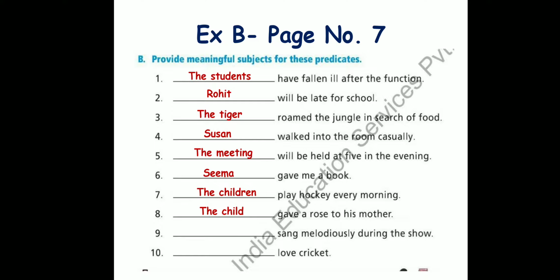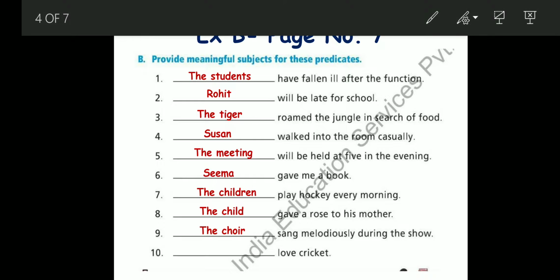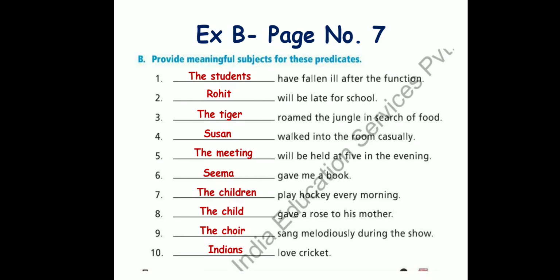Dash sang melodiously during the show. The choir sang melodiously. So choir means a group of singers singing together. The choir sang melodiously during the show. You can write the singer sang melodiously or the child sang melodiously. Everything is correct. Okay. Dash love cricket. I have written Indians love cricket. So Indians love to watch cricket. That's why I have written Indians love cricket.